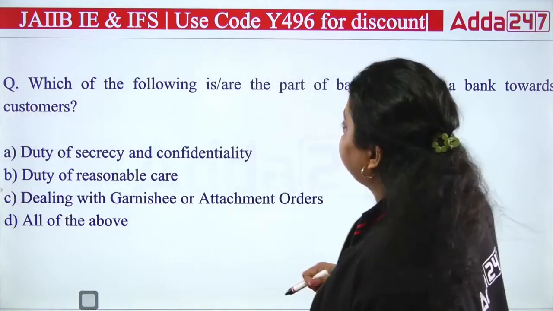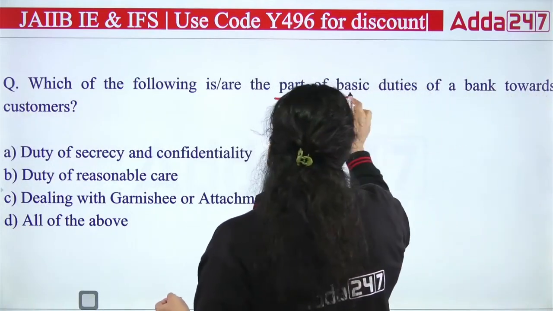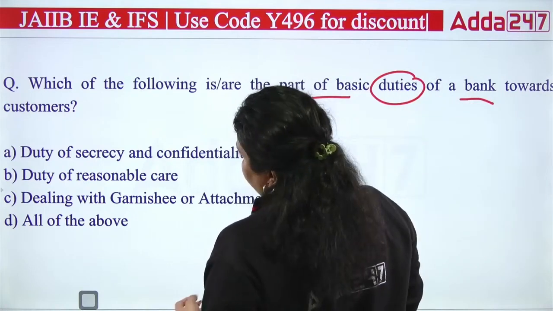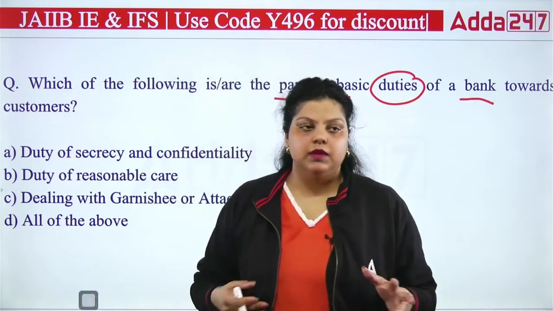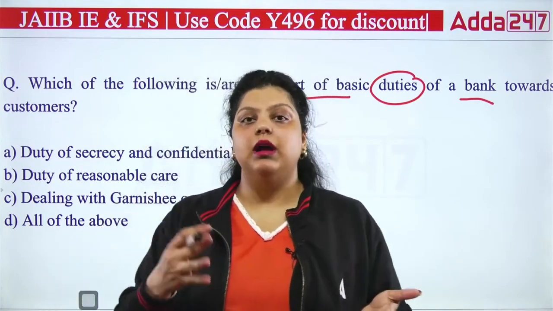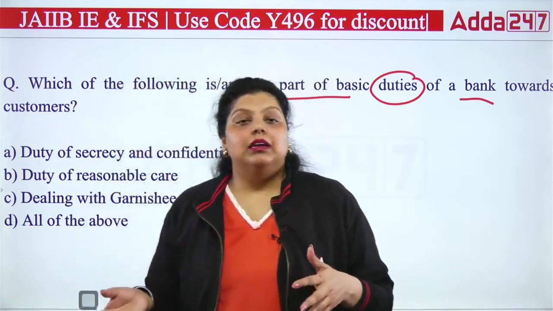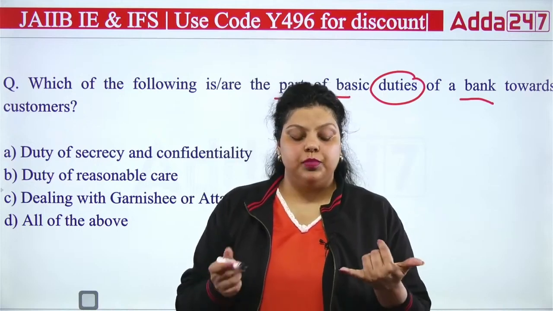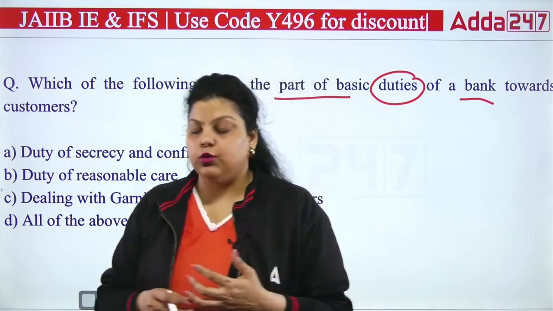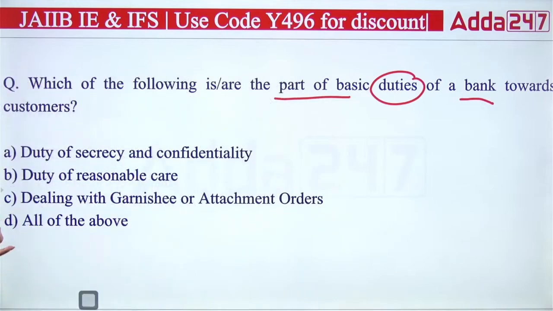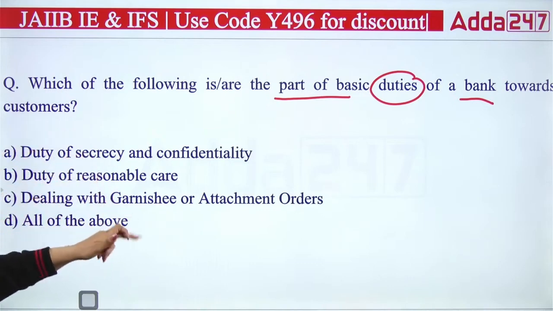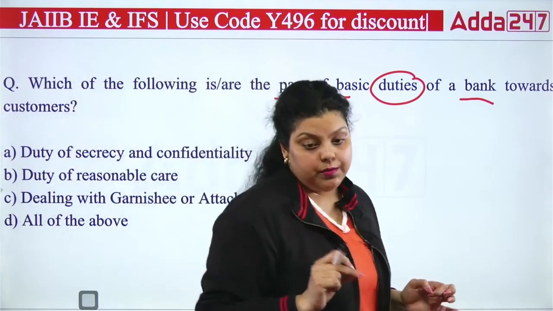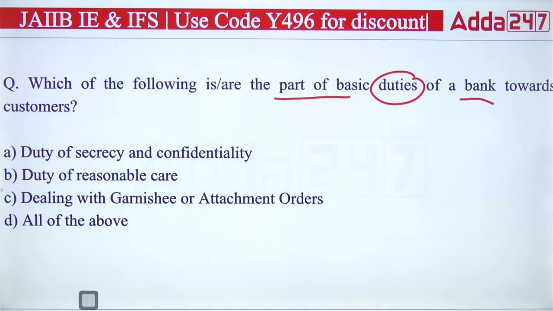Okay, now next. Which of the following are the part of basic duties of a bank towards the customer? So we talk about banker-customer relationship, in which the basic relationships are there as per the services that bank provides to the customer. Now there are certain banker-customer special relationships in which bank's rights and duties will be counted. So the question is asking which of the following are part of the basic duties of a bank towards customer? Duty of secrecy and confidentiality, duty of reasonable care, dealing with garnishee or attachment order, or all of the above. Which of the following is correct duty of a bank? A, B, C or D?